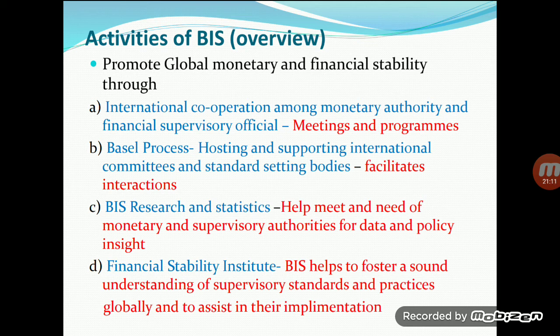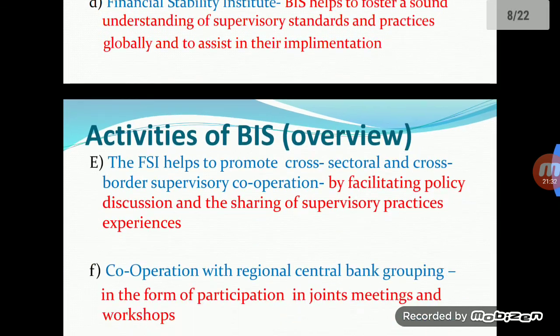If banks follow these norms or standards, then there is very less possibility of banks going bankrupt. So in a nutshell, we can say that BIS works for financial stability and monetary stability in the world.